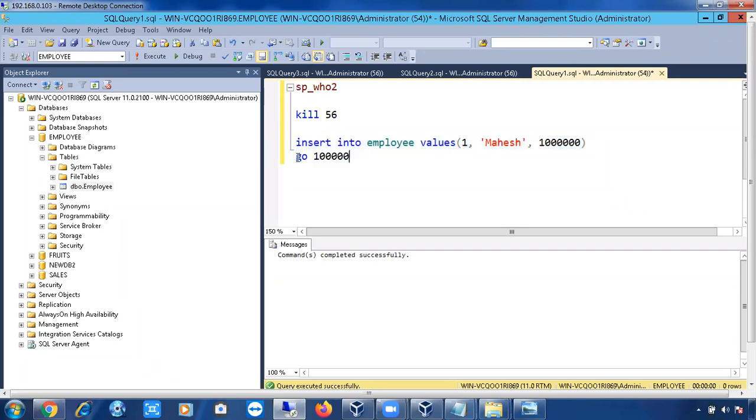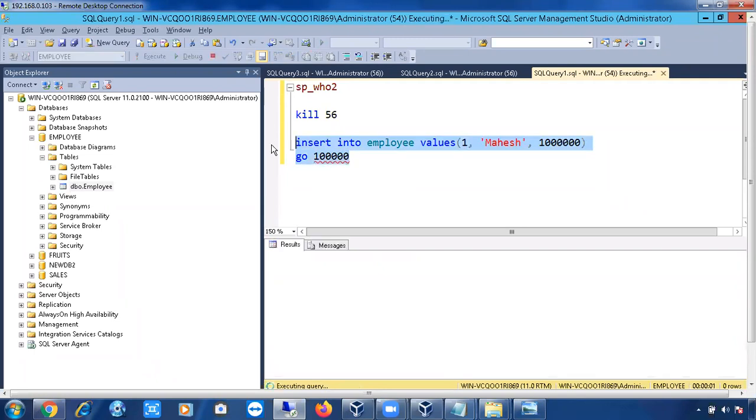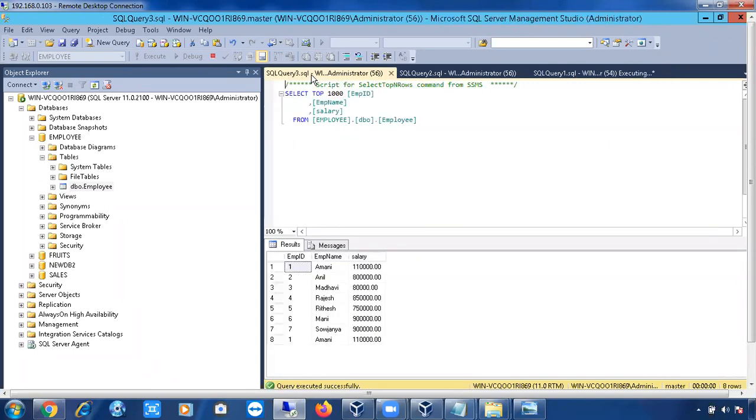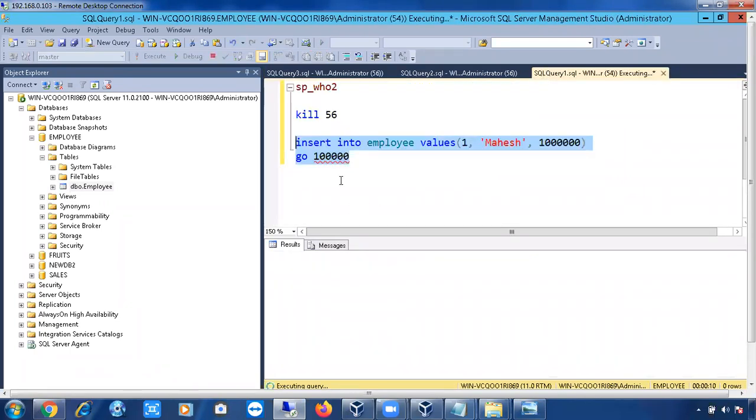How many times do you want to run? Just mention that number here, go 1 lakh. Now this will run 1 lakh times, and 1 lakh records are going to be inserted here. If you check here, as of now 8 records are there, right? Now this query is executing, it will take time. 1 lakh only, right?